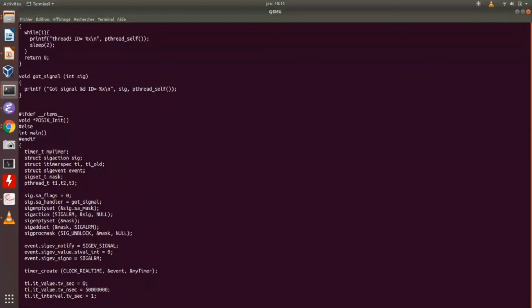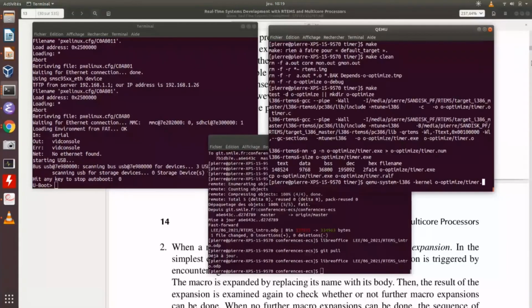So I will compile the application. So here, make clean, make. Okay, I can do the same with QEMU, and you will see more. Okay. So you get the signal every second, and you see the thread ID, but there are three threads running in the background. So you have one application, but three threads plus the main thread.